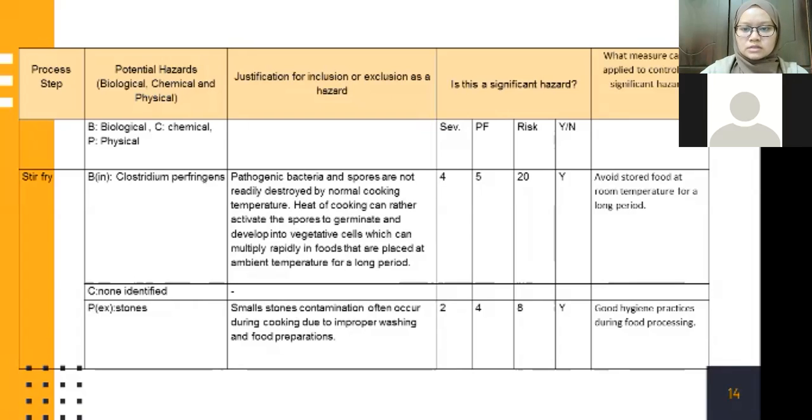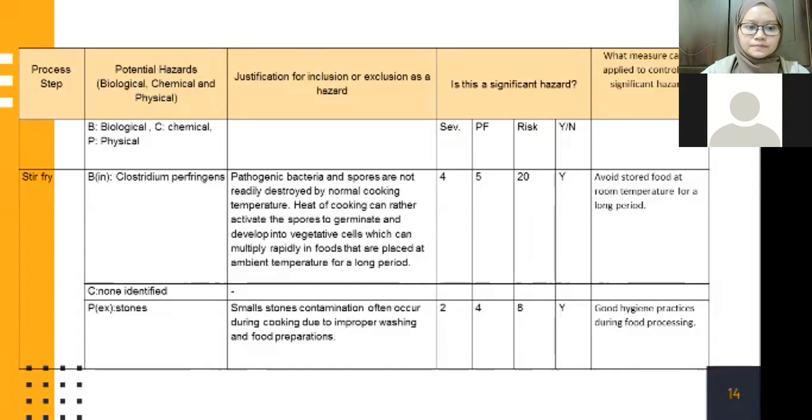And the risk range is at 20, which is very serious, and it shows a significant hazard, and what measure can be applied to control the significant hazard is to avoid storing food at room temperature for a long period.